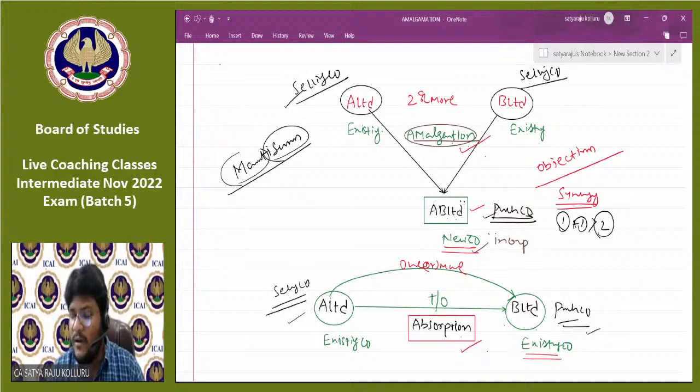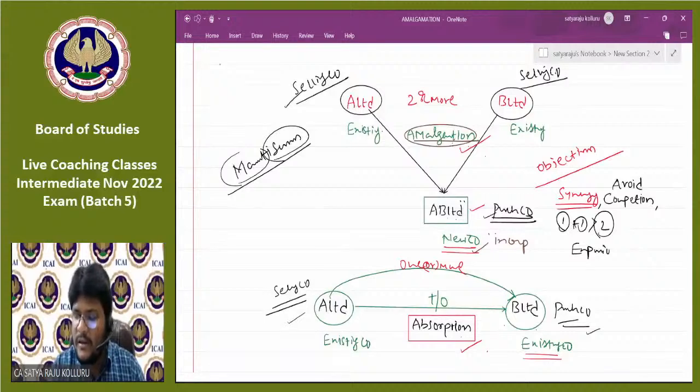That is the synergy benefit. Or they might amalgamate with each other to avoid competition. Yes, that may also be one of the reasons. If both have very good rivalry, they forgo certain profits, so to avoid the competition, they may amalgamate with each other. Or people may go for amalgamation for the purpose of expansion. Sir, expansion means this market is altogether new to me, so I want to expand into that market by amalgamating with a new company.